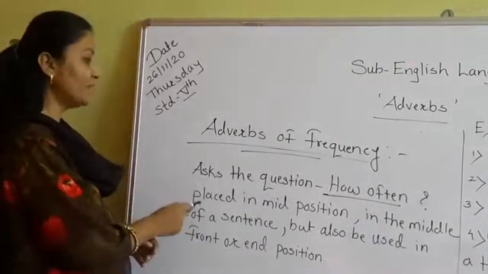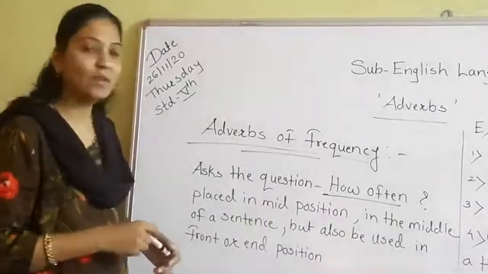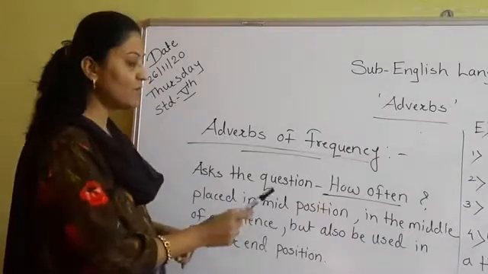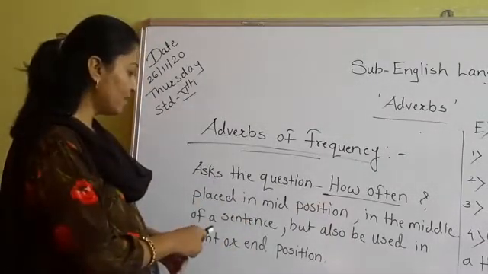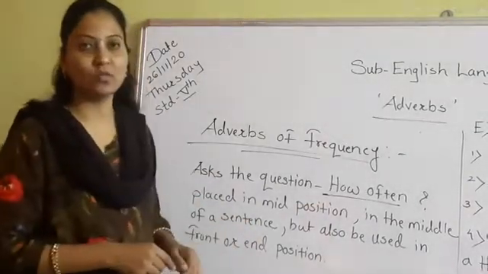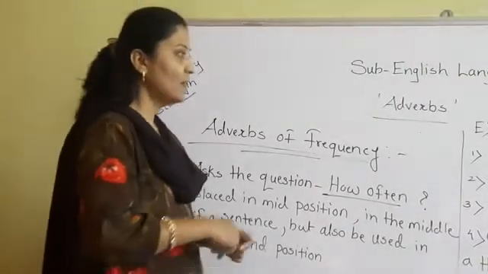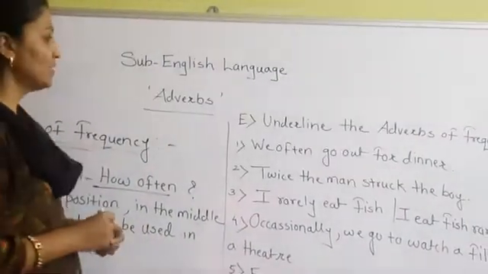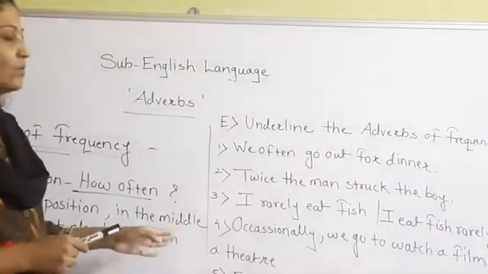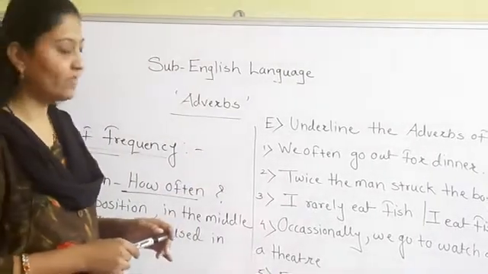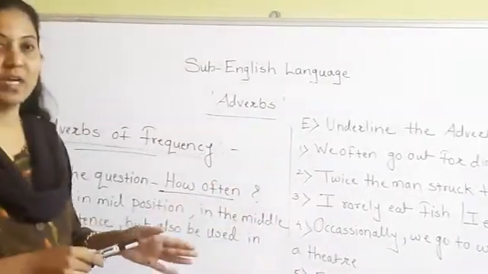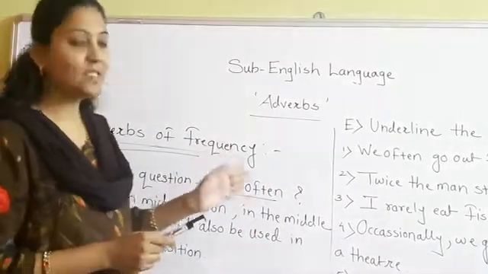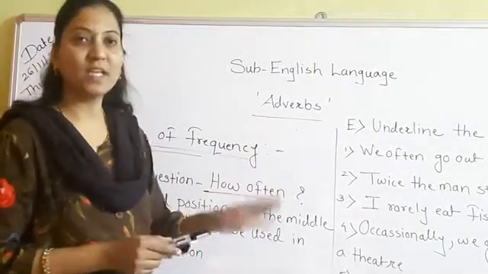Placed in the mid position. So adverbs of frequency are placed in the mid position, in the middle of a sentence, but also used at front or in end position also. Okay. Now see the sentences. Question number E, underline the adverbs of frequency. Okay. So here in these sentences you have to underline the adverbs of frequency. Means you have to identify which is that word that is giving us information how many times that action is repeated.